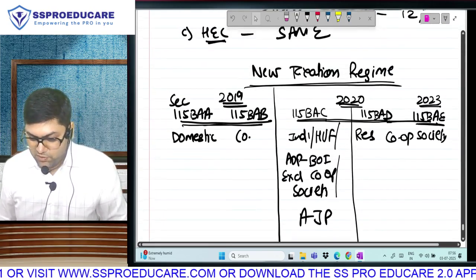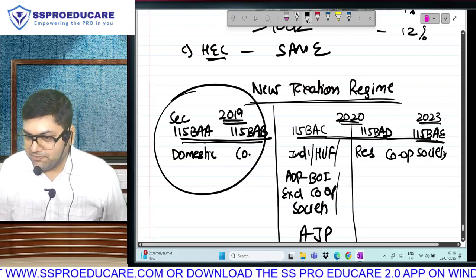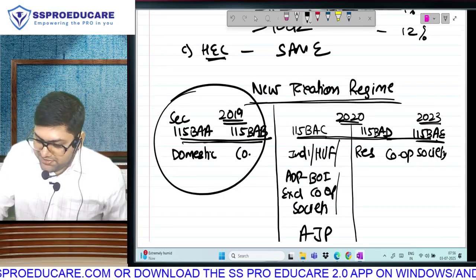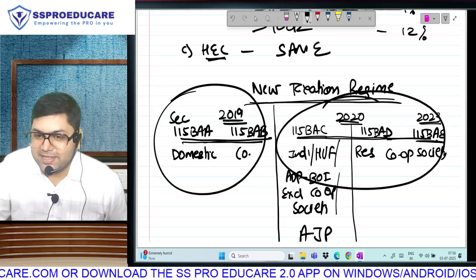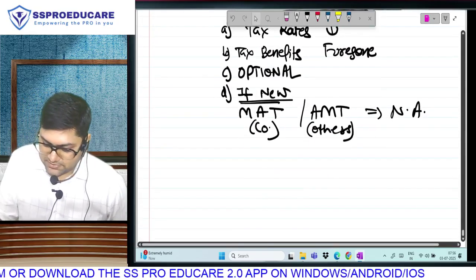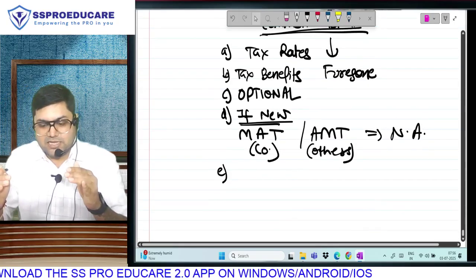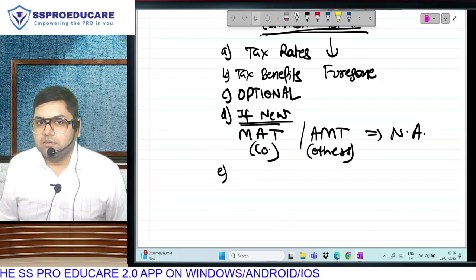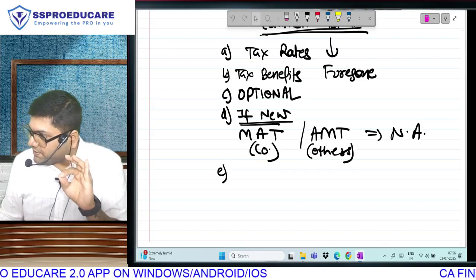Obviously, you have to check assessee by assessee. These sections are applicable to a domestic company; if they take the new regime, MAT is not applicable. You understand? And these sections are applicable to other assessees; if they take the new taxation regime, AMT is not applicable, as applicable, we are discussing. Make sense? So there is a massive reduction in your syllabus. But by the way, these are points A, B, C, D of what? The common points of the new taxation regime which will be applicable to all taxpayers.